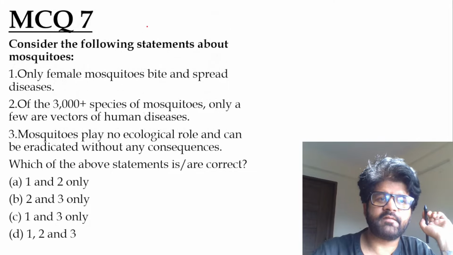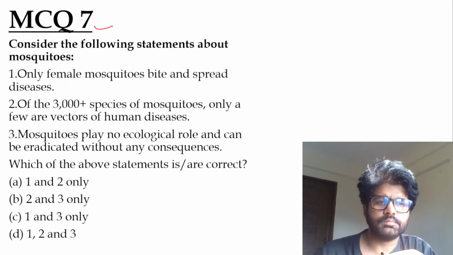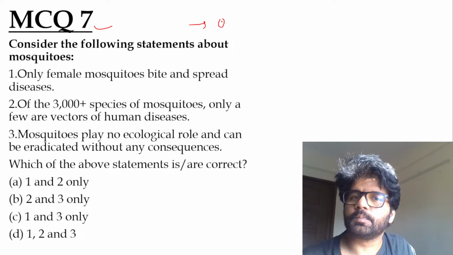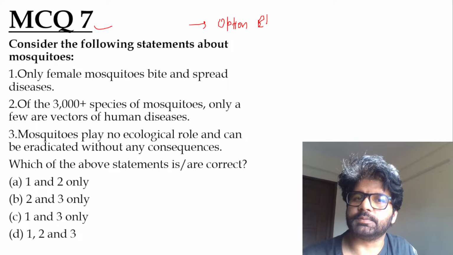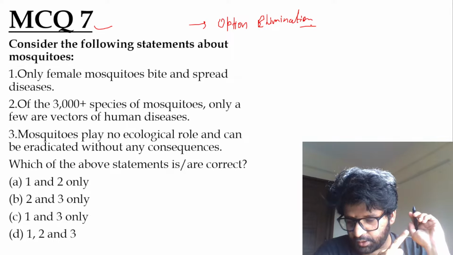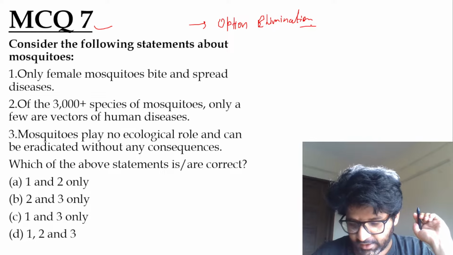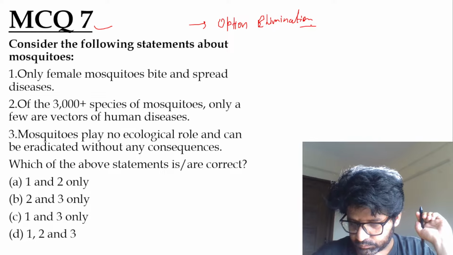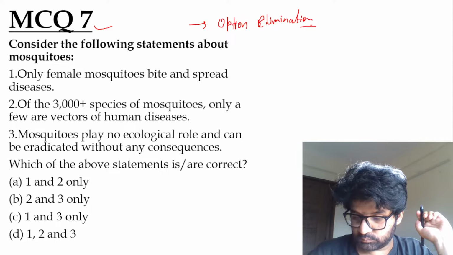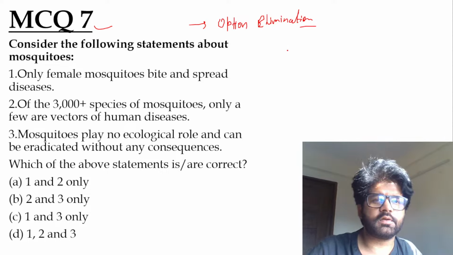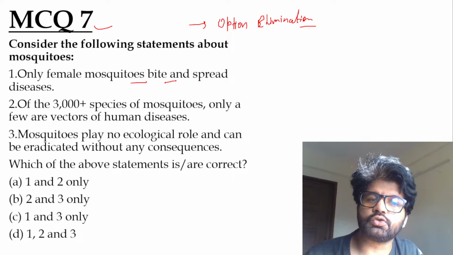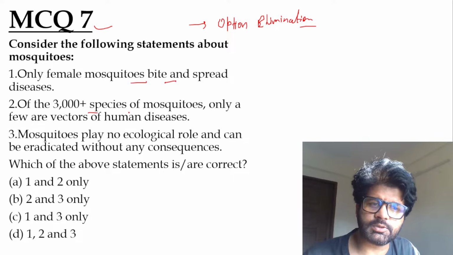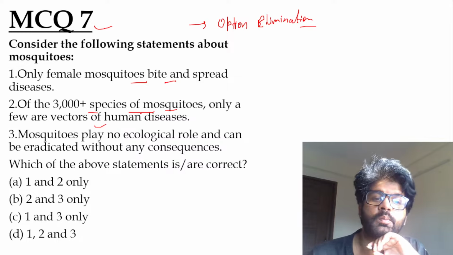Let's move on to seventh MCQ of the day. Do option elimination. That will help you in arriving at the answer. So Shipurna, Mamta, Jiva, and Gajanan and Anandu, they gave the answer. Very good. Consider the following statement about mosquitoes. Only female mosquitoes bite and spread diseases. Of the 3,000 plus species of mosquitoes, only a few are vectors of human diseases.